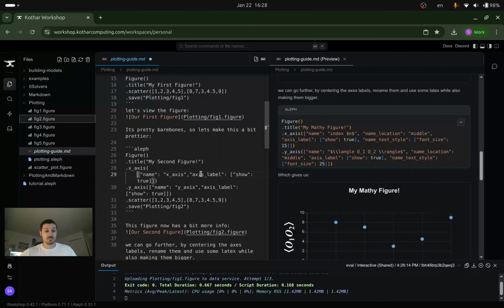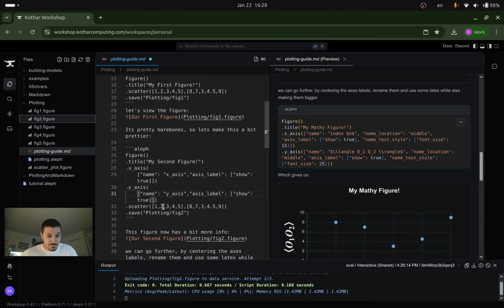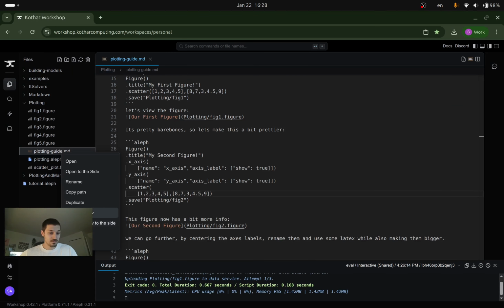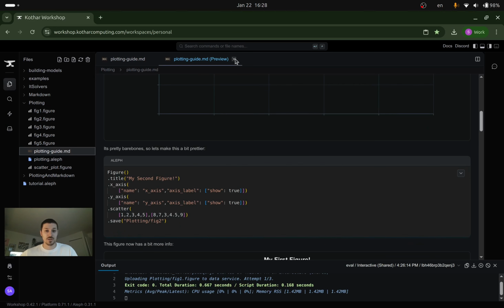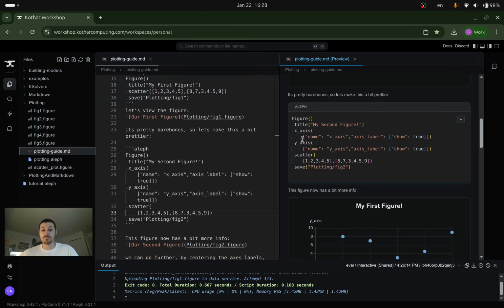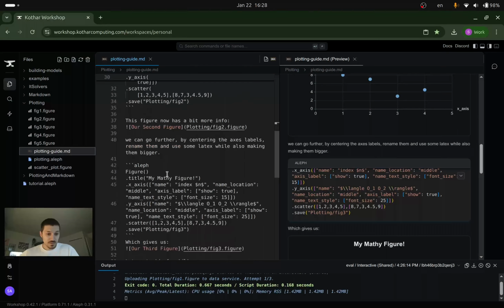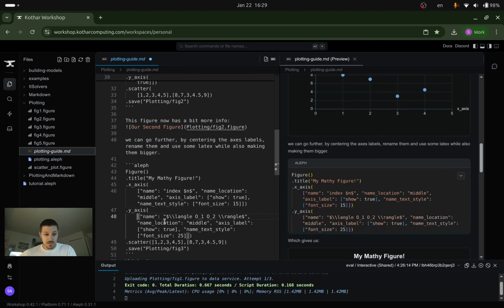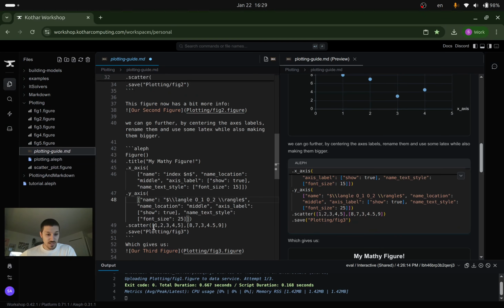So let's do it like this. I'm going to open to the side. We'll see what I'm really passing. I apologize, that was for the wrong one. So I'm actually going to indent this, and you can see it should update correctly, just to make it a little bit clearer what options I'm choosing and to make it less scattered.